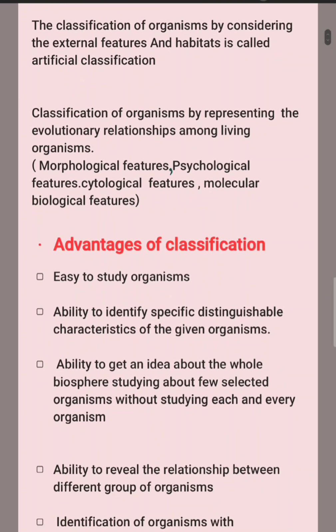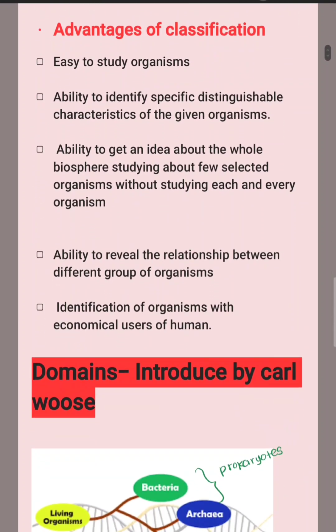Then let's see what the advantages of classification are. If we do the classification, it is easy to study organisms and we have the ability to identify specific distinguishable characteristics of the given organisms.